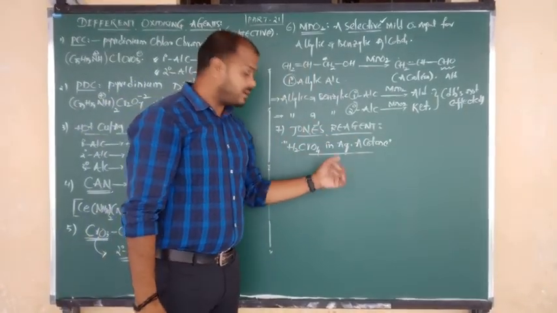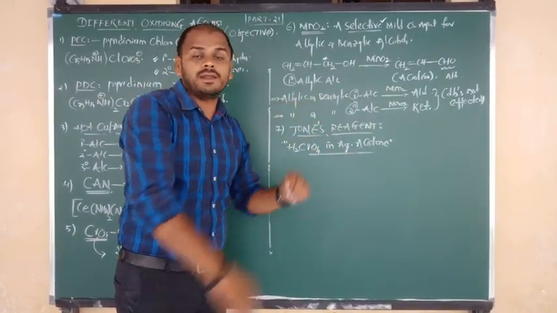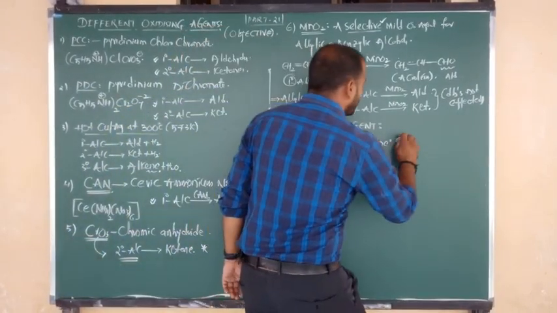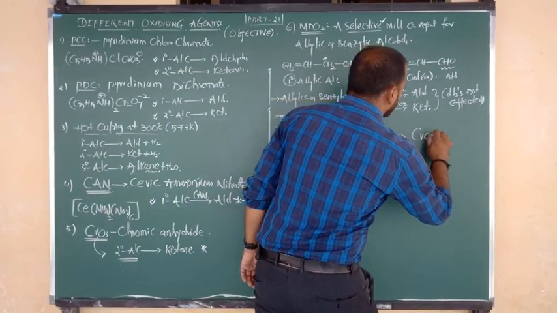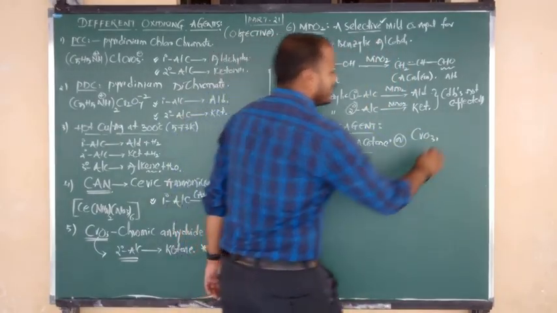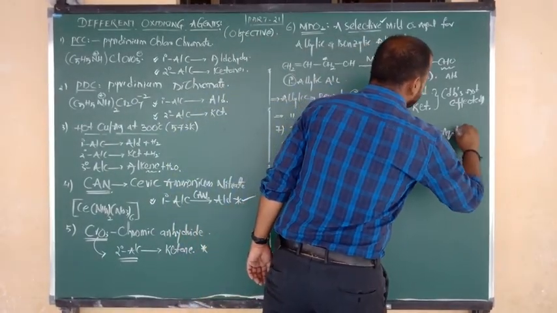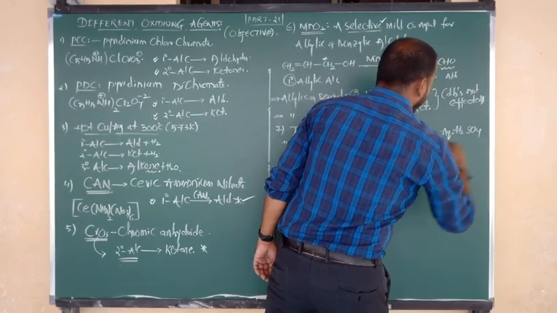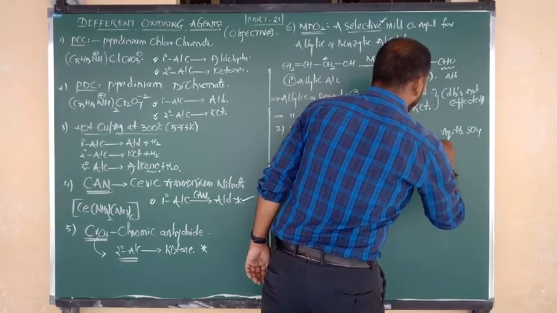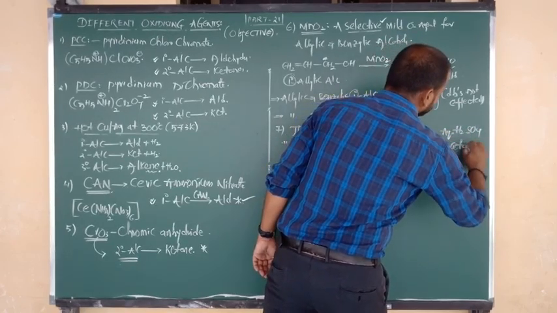The same Jones reagent can be shown in another form: CrO3, aqueous H2SO4, in acetone.